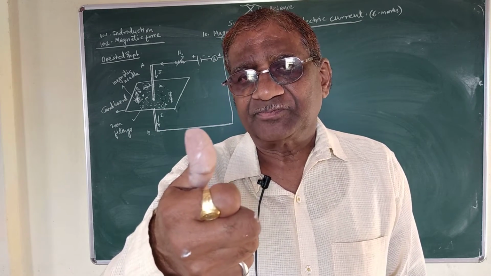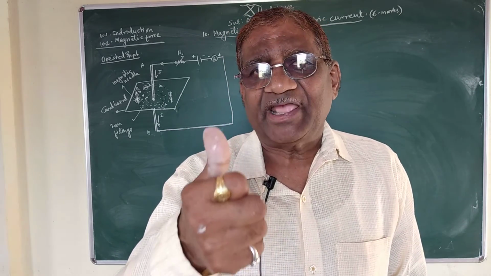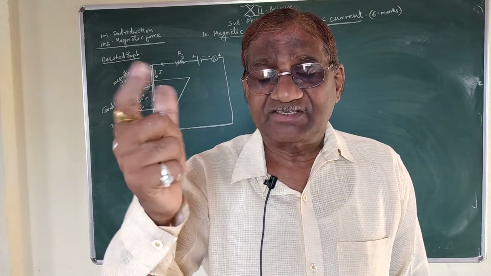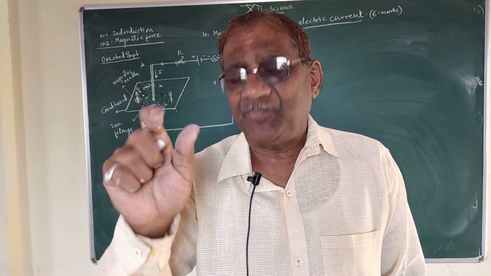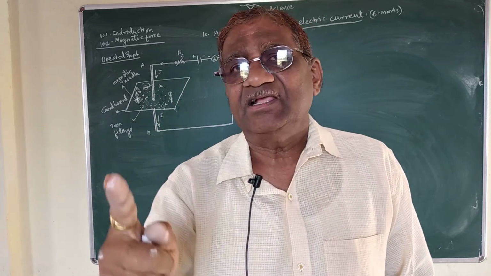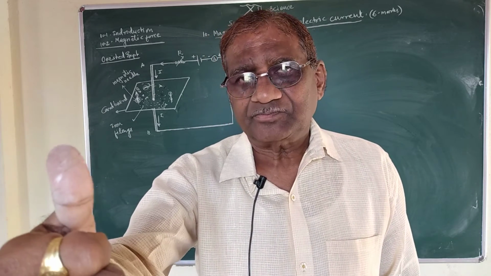Oersted found the direction of magnetic field due to flow of electric current through this conducting wire, and this direction we can find by using the right hand thumb rule.